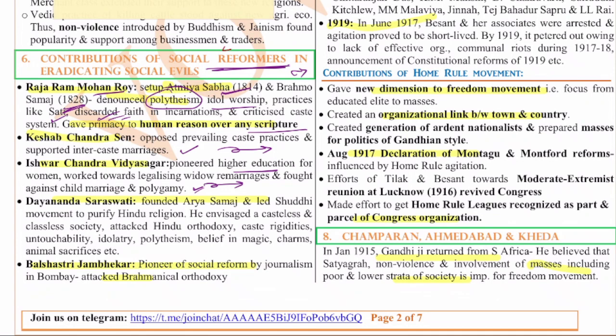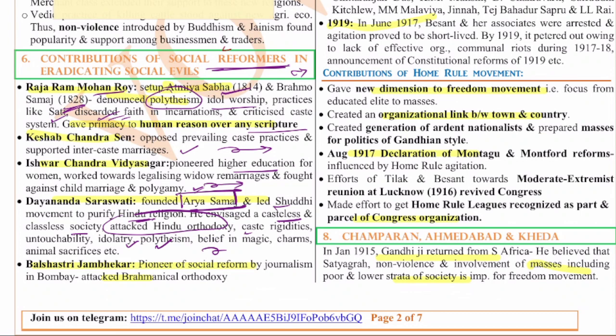He founded the Arya Samaj, and he led the Shuddhi movement to purify the Hindu religion. The DAV institutions were founded by Hansraj, so they also come under the Dayanand school of thought. He encouraged a casteless and classless society, attacked Hindu orthodoxy, caste rigidities, untouchability, idolatry, polytheism, and belief in magic, charms, etc.